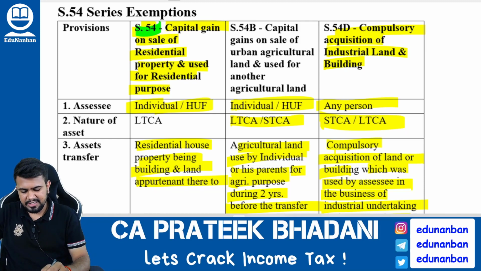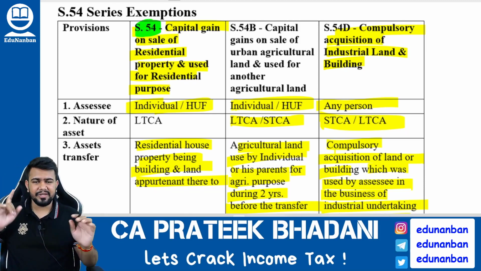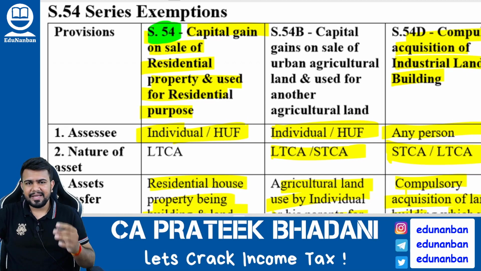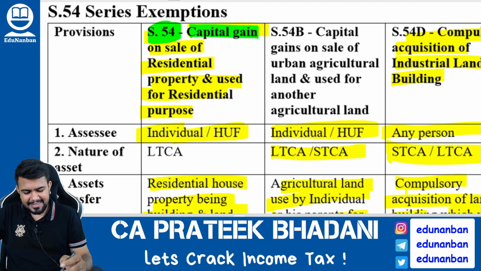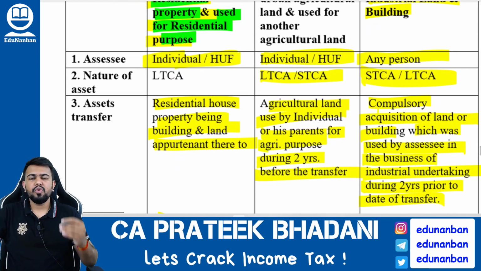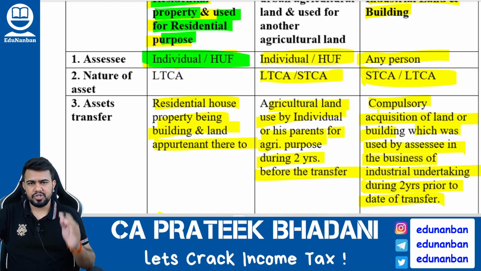Firstly, let us discuss section number 54. If one exemption you are able to understand thoroughly, all the remaining will become very simple. So first exemption, listen very carefully. When will the exemption apply? When there is a capital gain on sale of residential property and it is used for residential purpose. So for whom is this section applicable? It is applicable only for individual and HUF.